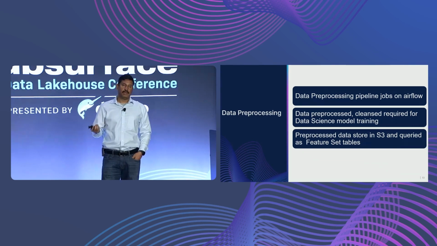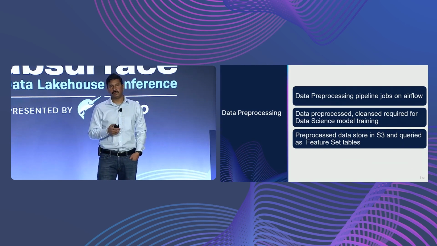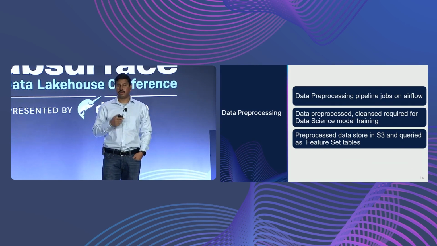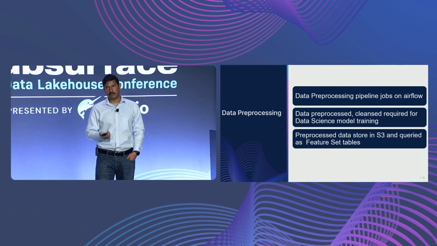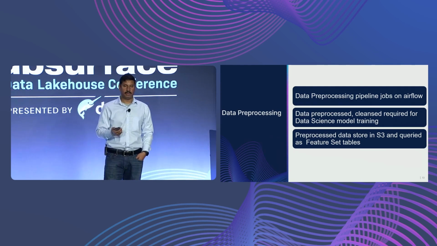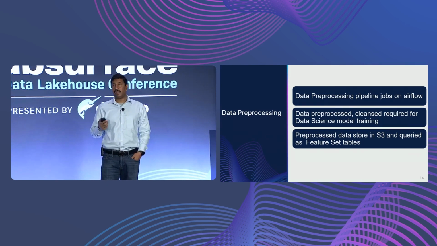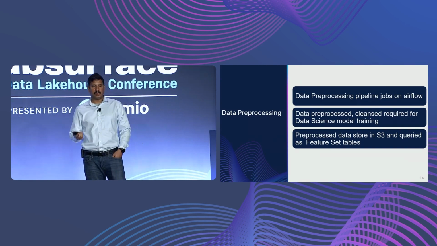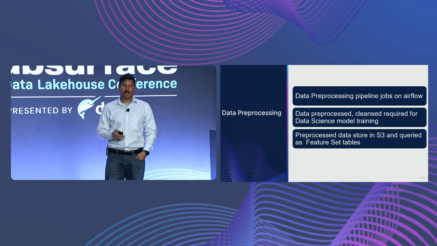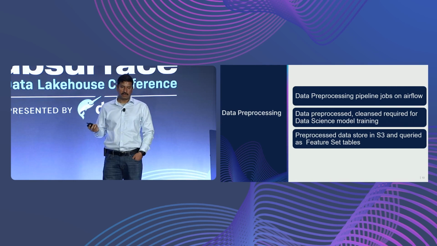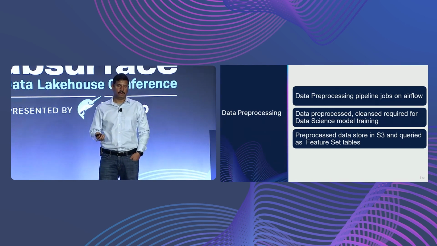So what we did was move all this pre-processing logic to Airflow pipelines. We have it as Python jobs and Spark jobs, depending on the use case. We do all the standard pre-processing, like removing outliers, handling nulls, and typical data science cleansing, whatever has to be done, we do it here.